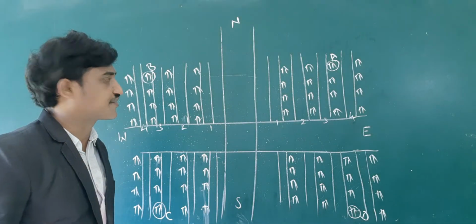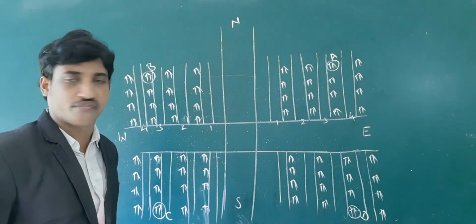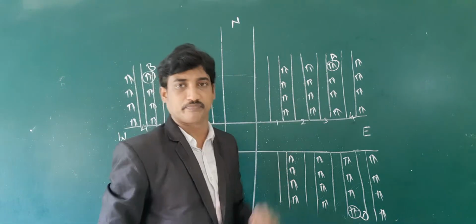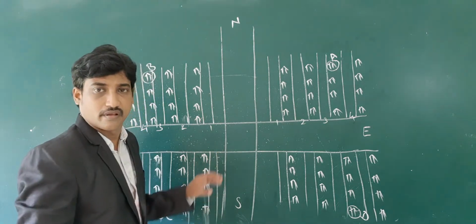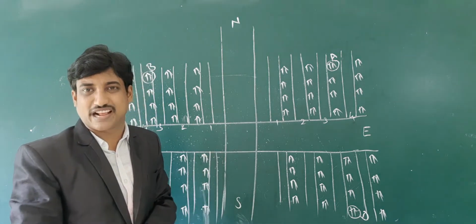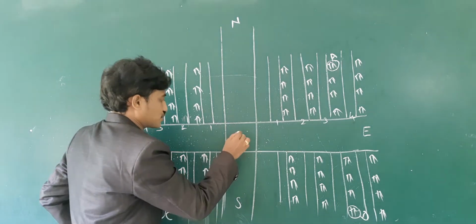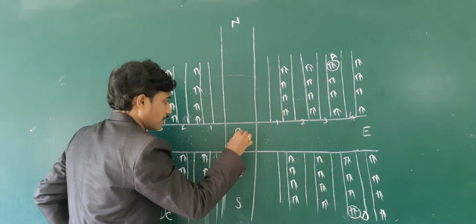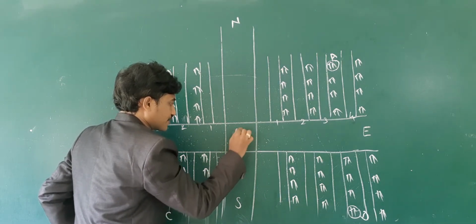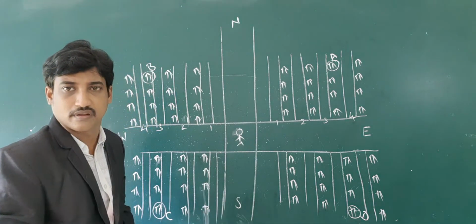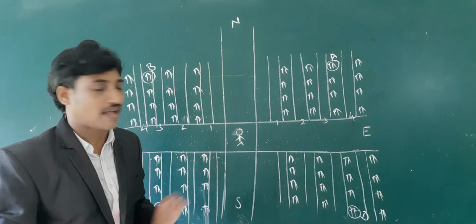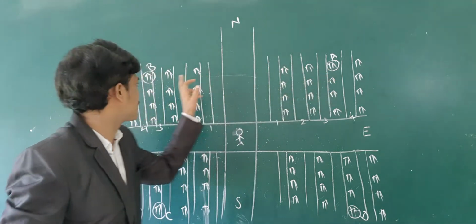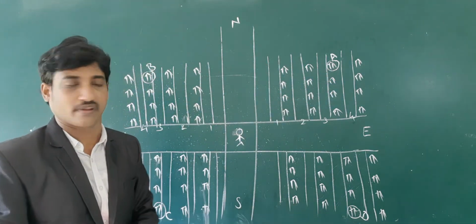Now we need to describe the location of the point A. I am observing from the junction of these crossroads. I stood at this junction, and I am describing this house's location based on this junction.